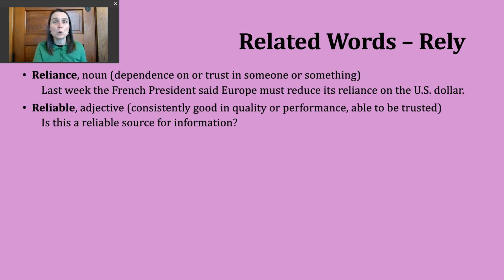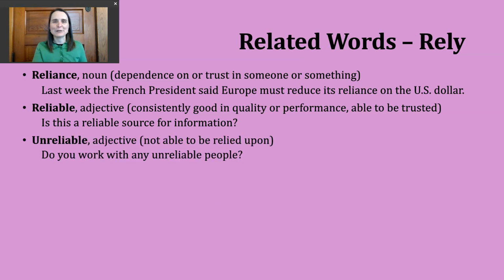Another related word you might encounter is the adjective reliable. This generally means we're talking about something that's consistently good in quality or it consistently performs well. Another way to think of it, we're able to trust this. And a very important question to ask ourselves, is this a reliable source for information? This is really a good question to ask anytime you see something on the internet, right? Kind of where is it coming from? Am I able to trust this organization?